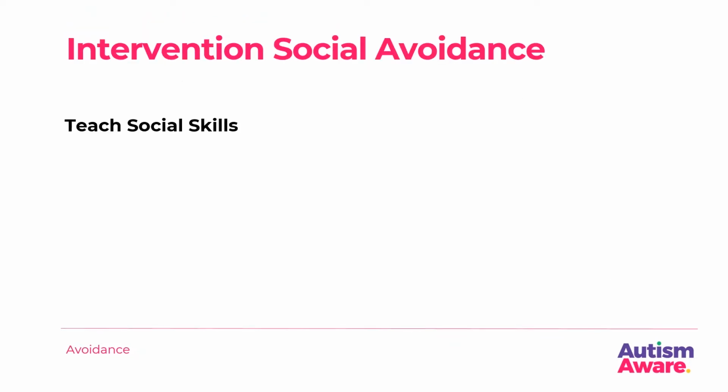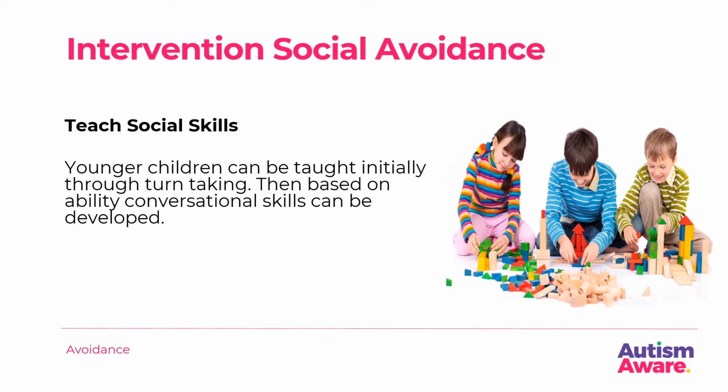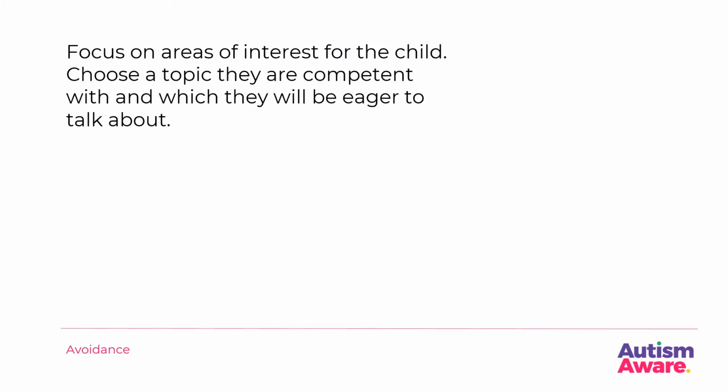Intervention, social avoidance. Teach social skills. Younger children can be taught initially through turn-taking, then based on ability, conversational skills can be developed. Children should be paired with peers with good social skills. Focus on areas of interest for the child. Choose a topic that they are competent with and which they will be eager to talk about.